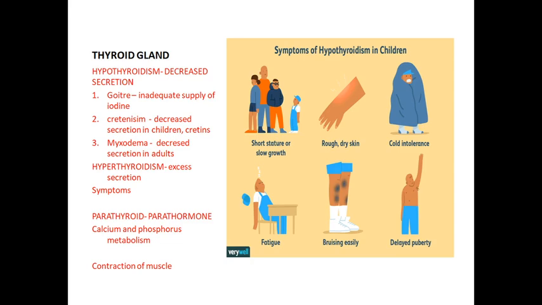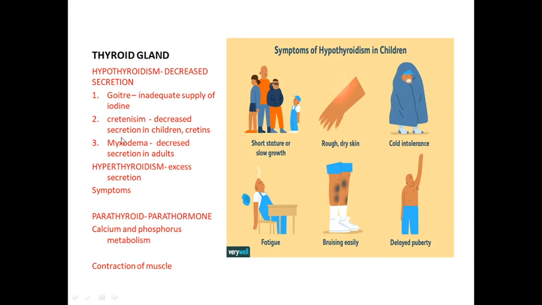Okay, thyroid dysfunction. If the thyroid gland secretes in a smaller amount, that is a problem, and a high amount is also a problem. If secreted in a lesser amount, it is called hypothyroidism, which means decreased secretion. What are the diseases? Goiter, cretinism and myxedema.